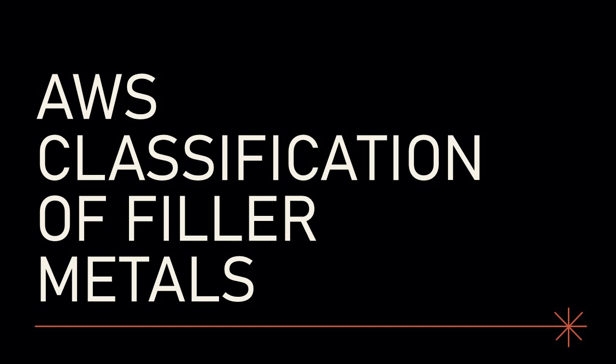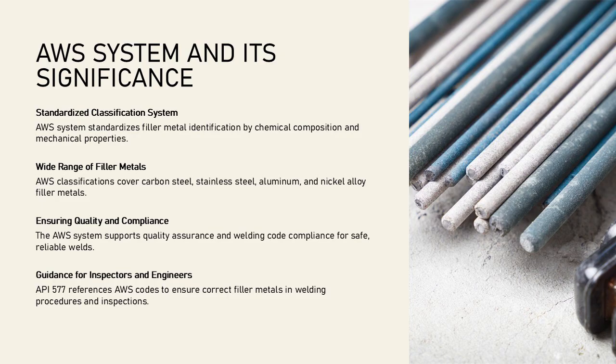The American Welding Society or AWS classification system provides a standardized method for identifying filler metals based on their chemical composition, mechanical properties, and intended application.